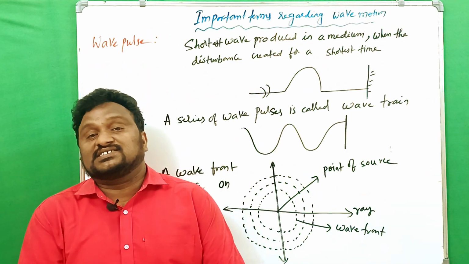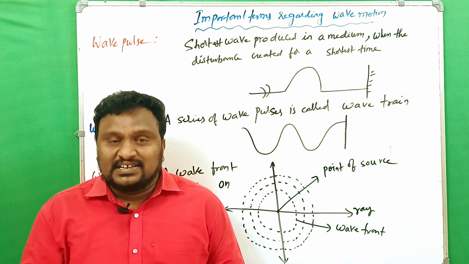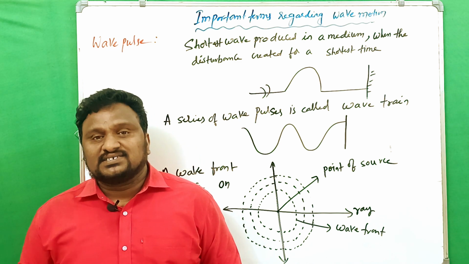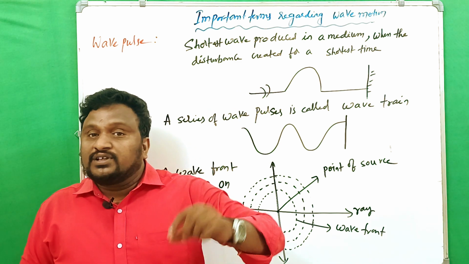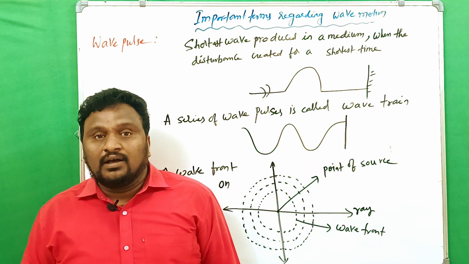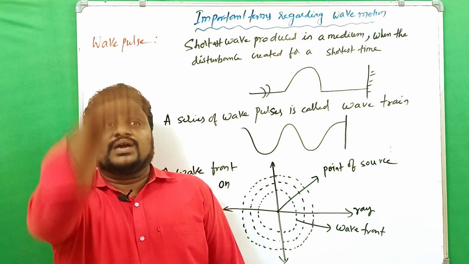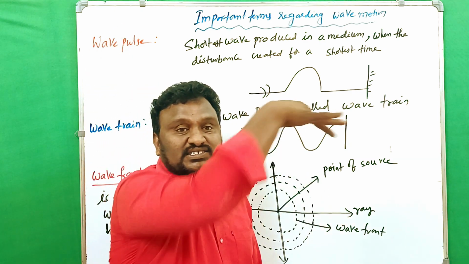Clear? Let's discuss what a wave pulse is. For example, to understand pulses and wave trains, you can simply take a rope or thread. One end of the rope is tied to a rod and the second end is in our hand, and now you shake it like this, and the rope moves like this.